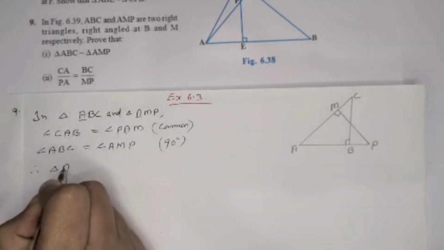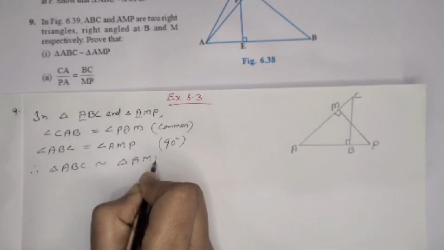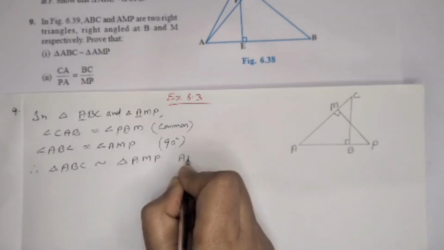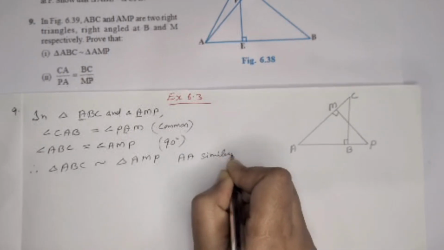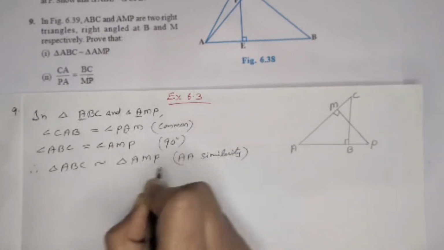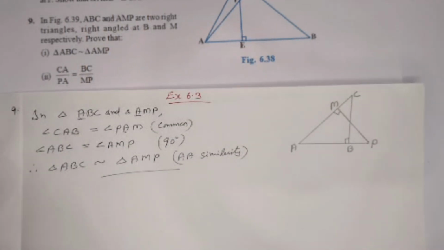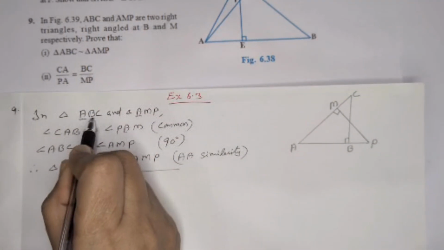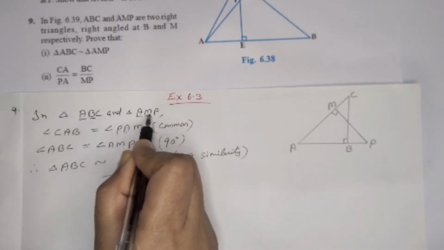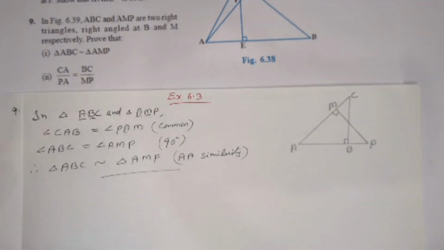Therefore, triangle ABC is similar to triangle AMP by AA similarity. Here we can see first angle A, and second angle B and M. Angle B and M are equal, A and A common.